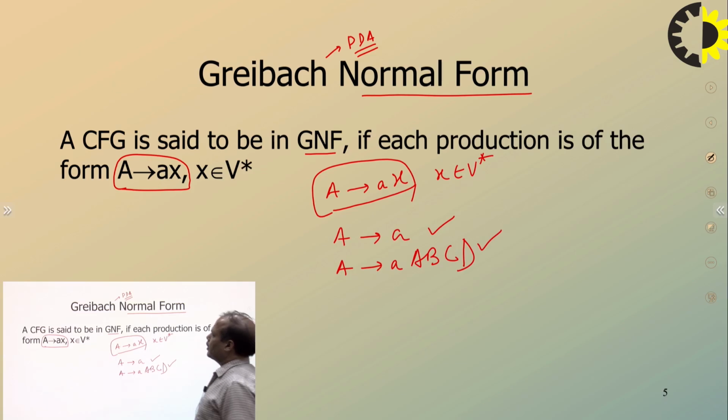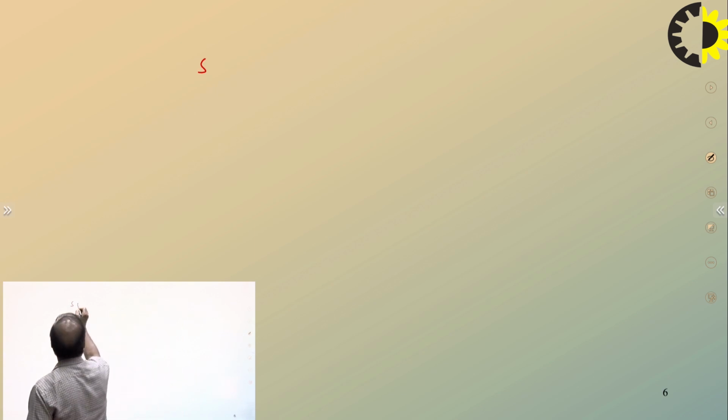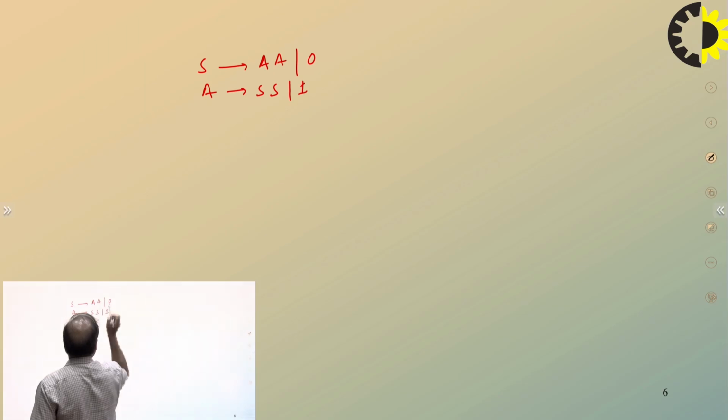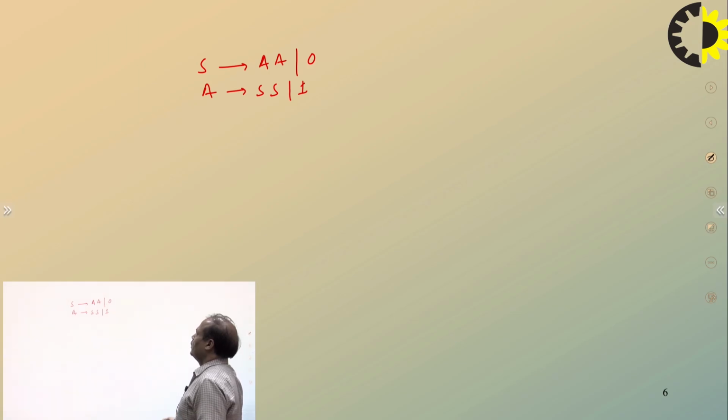So the question is how to convert a grammar into GNF. If it is not in GNF, how to convert it? First, the primary requirement is that you need to convert the grammar into Chomsky normal form if it is not already. Let's have an example. Suppose the grammar is S goes to A A or 0, and A goes to S S or 1. You know that it is already in Chomsky normal form, so there is no need to convert it.